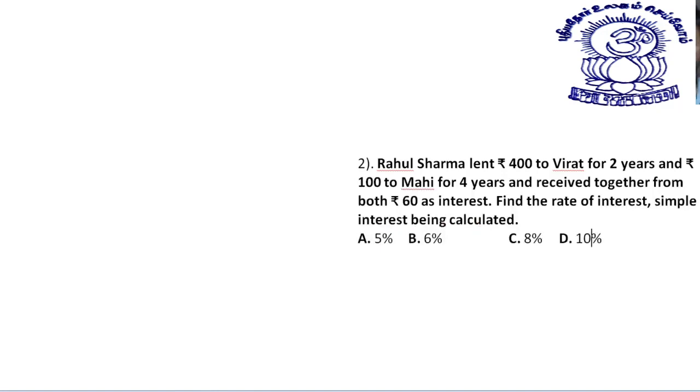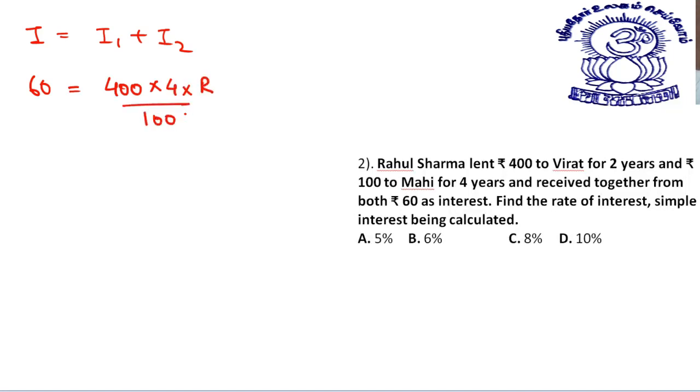Okay, we are being told to calculate the simple interest. Let's see, what is the total interest? Interest will be I1 plus I2. The total interest is 60. This is calculated in two parts. First of all, 400 is given for 4 years at a rate of R%, let's say to Virat.